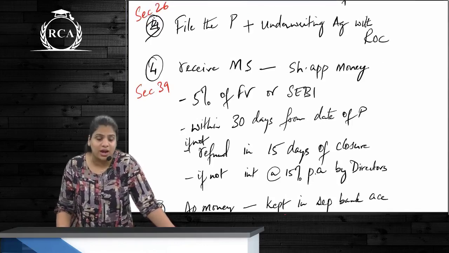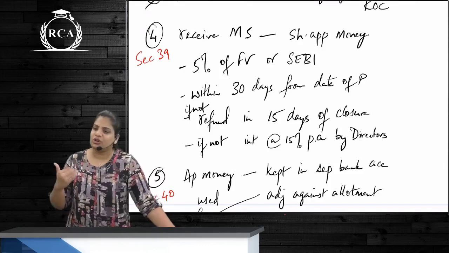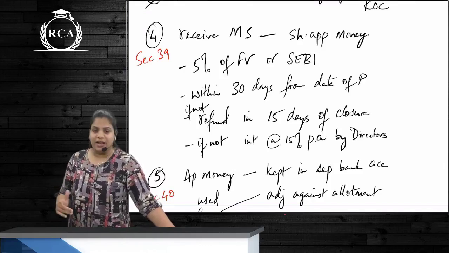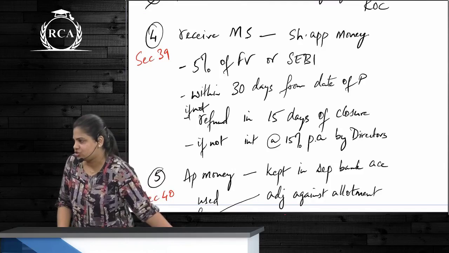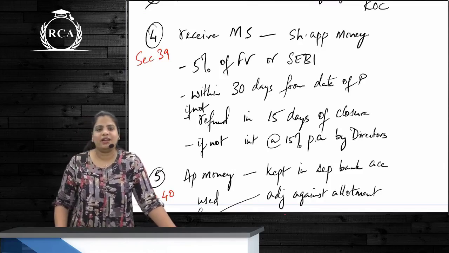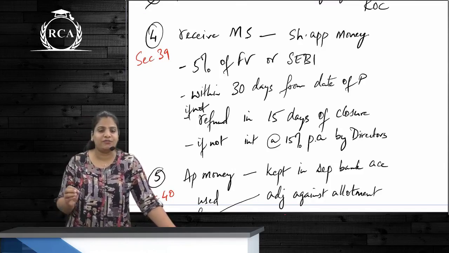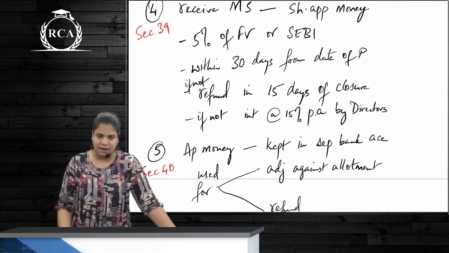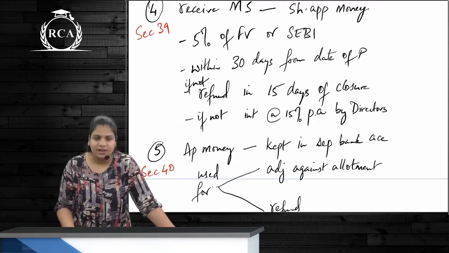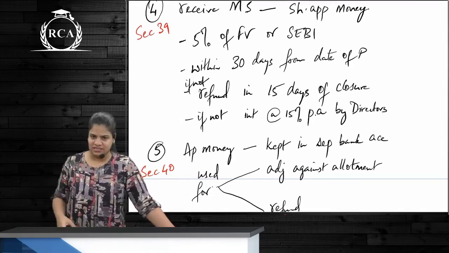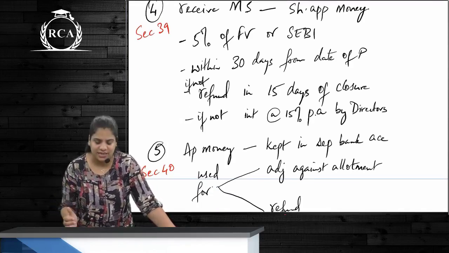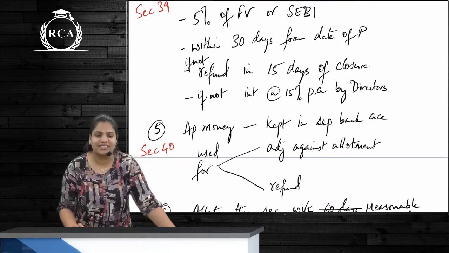Correct? If not, it should be refunded within 15 days of closure of the issue, and if not refunded, interest will be paid at 15% per annum, and this interest will be paid by whom? By the directors. Correct? So after minimum subscription is received, the company has to allot securities within a reasonable time.